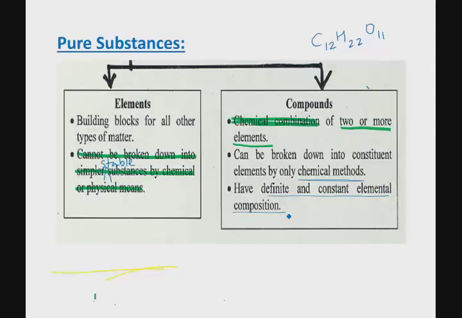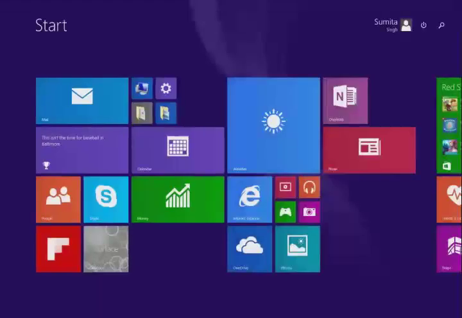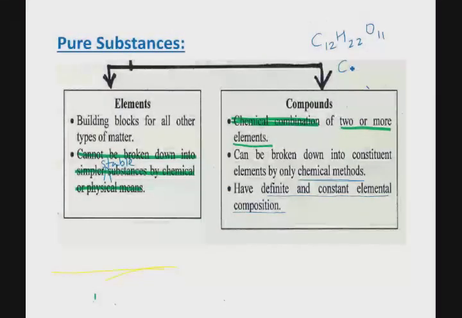sucrose, the ratio of C, H, and O has to be C12H22O11. What if you change that ratio? What if the ratio in which carbon were combining chemically with hydrogen and oxygen were different? It was, let's say, C2H6O. Will it be sucrose anymore? No, C2H6O is not sucrose.